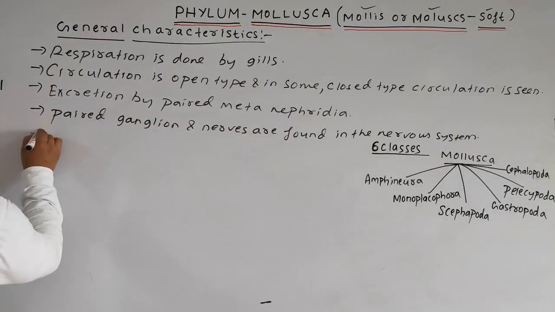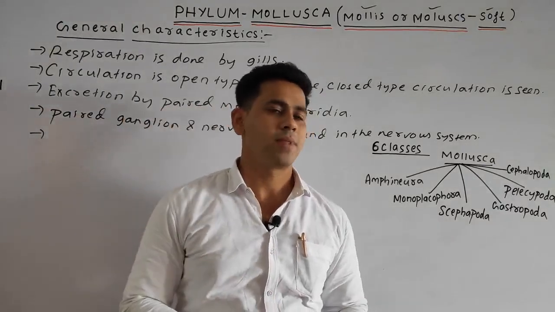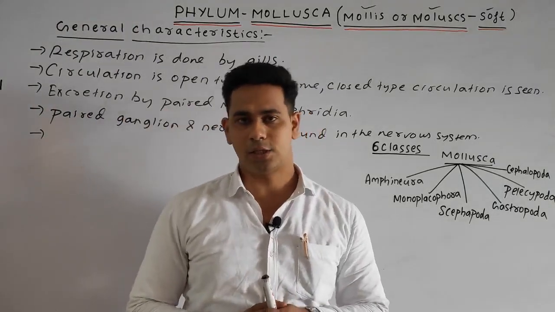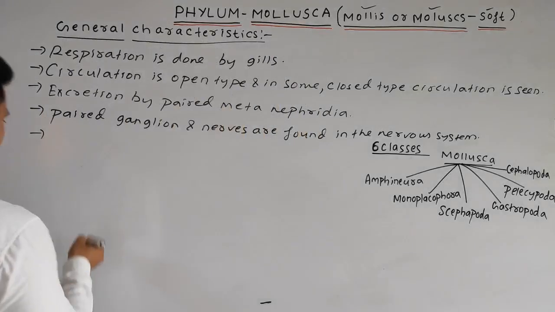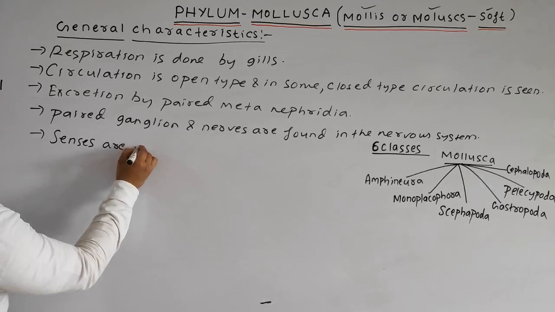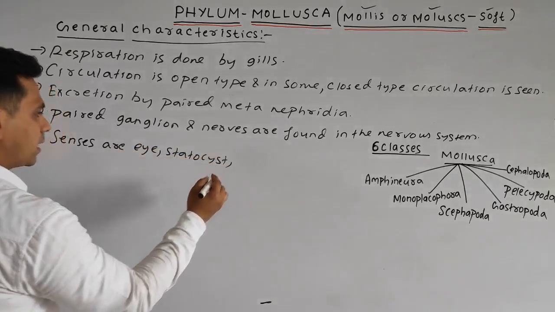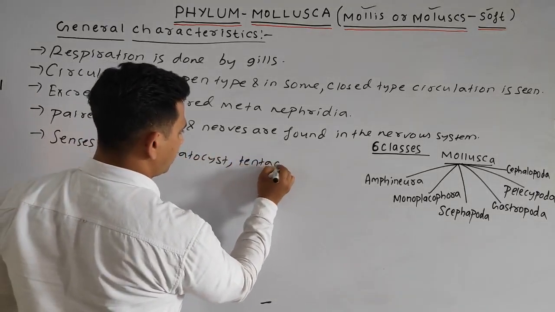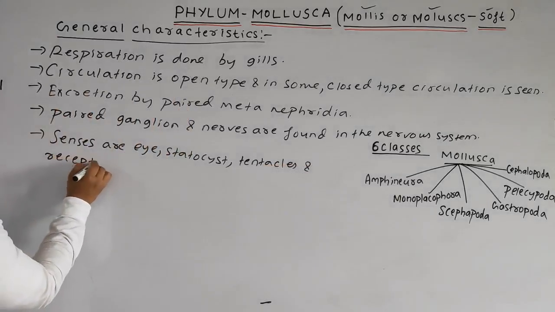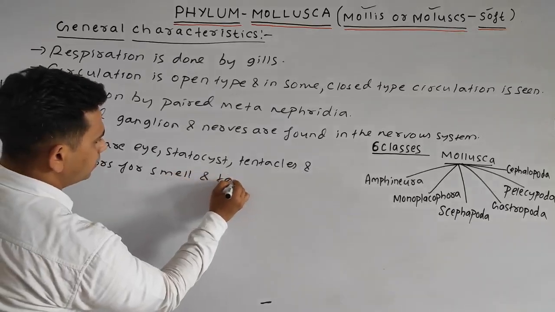So the next point: senses are in the form of eye, statocyst, tentacles and receptors. Okay, so we can write, senses are in the form of the eye, statocyst, tentacles and receptors for smell and taste.